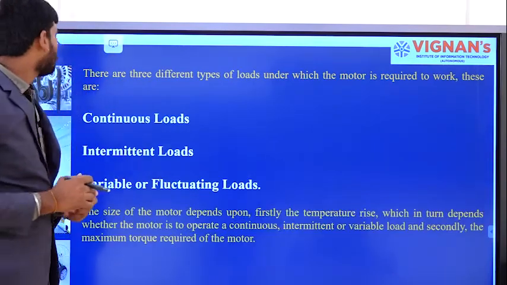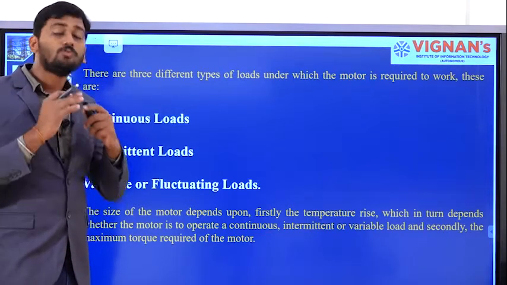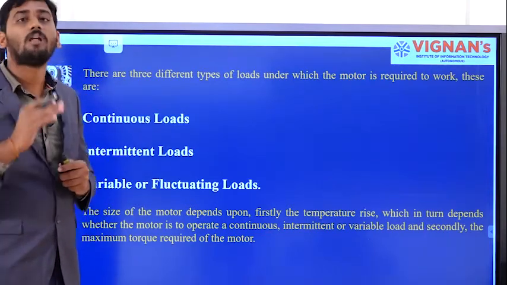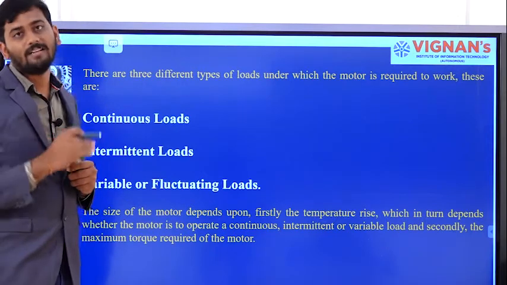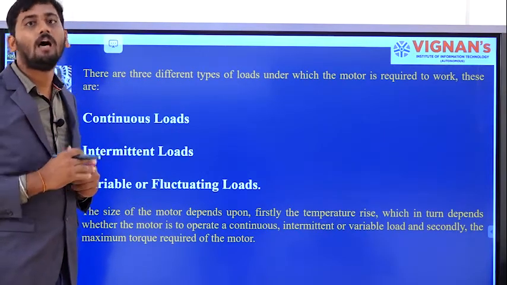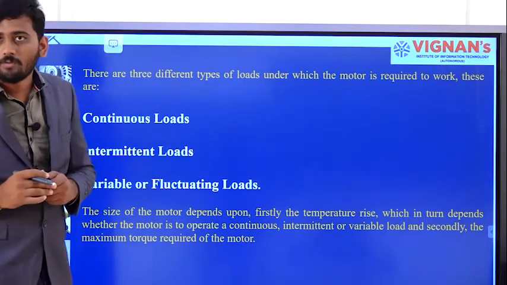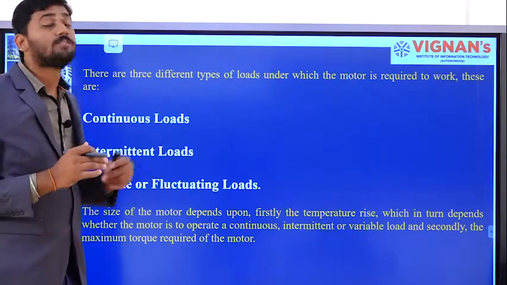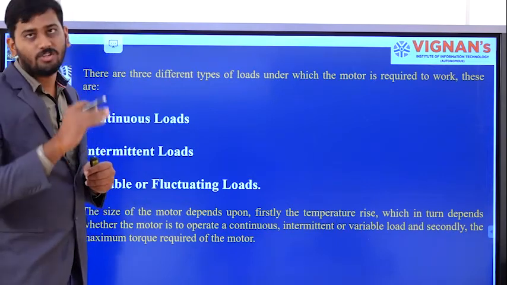Before choosing a motor, we need to know about the load constraints. We need to be well aware of the load constraints, and the size of the motor will depend upon the first factor, that is nothing but the temperature rise.